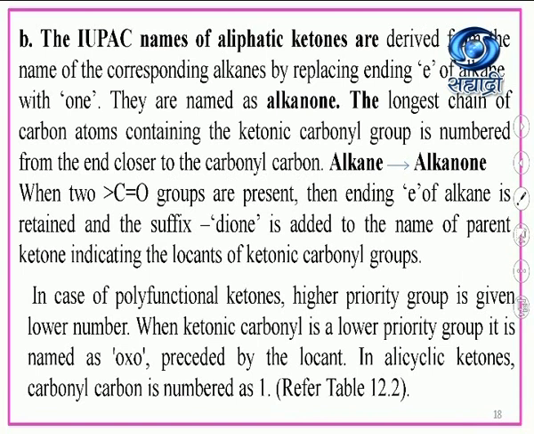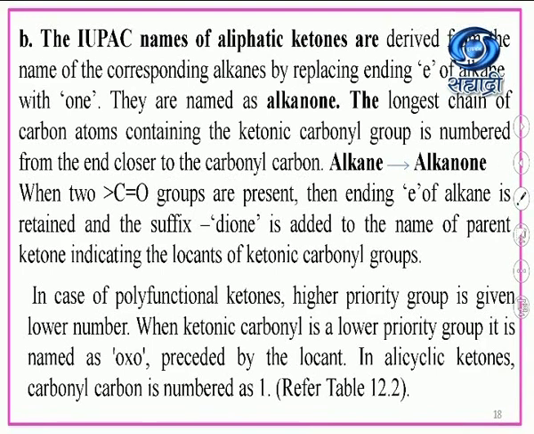The IUPAC names of aliphatic ketones are derived from the names of the corresponding alkanes by replacing the ending 'e' of an alkane with 'one'. They are named as alkanones. The longest chain of carbon atoms containing the ketonic carbonyl group is numbered from the end closer to the carbonyl carbon, that is alkane is converted to alkanone. When two carbonyl groups are present, then the ending 'e' of an alkane is retained and the suffix 'dione' is added to the name of the parent ketone, indicating the locants of the ketonic carbonyl groups.